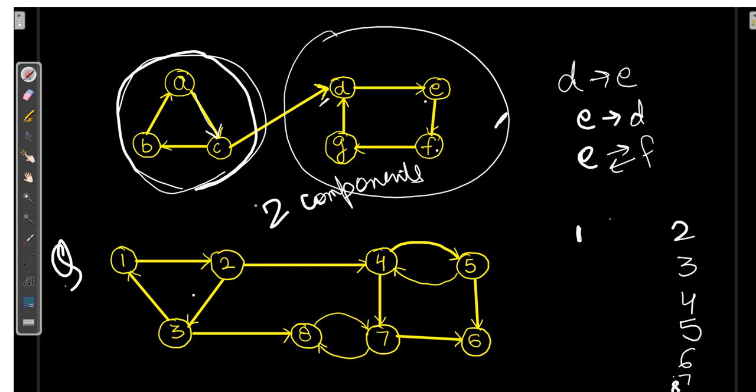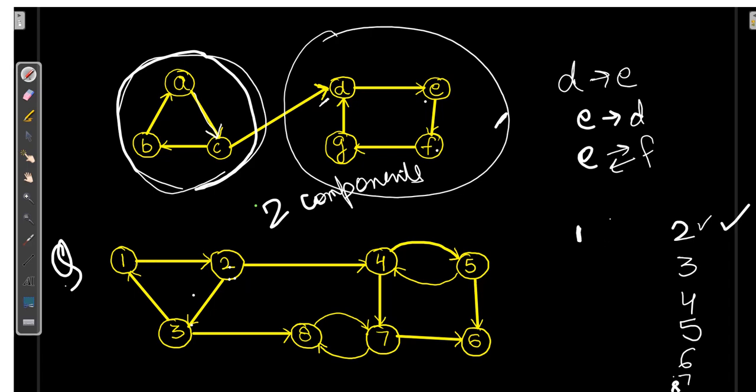Fine. Now let's check whether there is a path between 1 to 2. Yes, there is a path between it. Now we check from 2 to 1. For 2 to 1 path, 2 to 3, 3 to 1. So it is possible both ways.